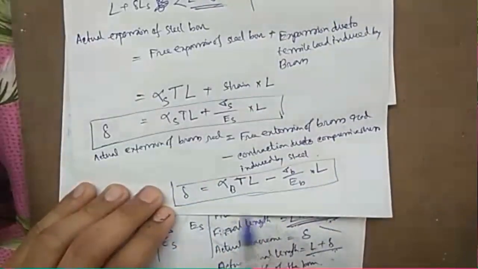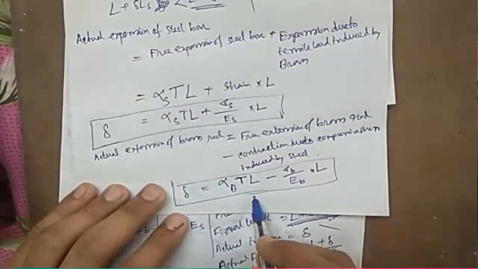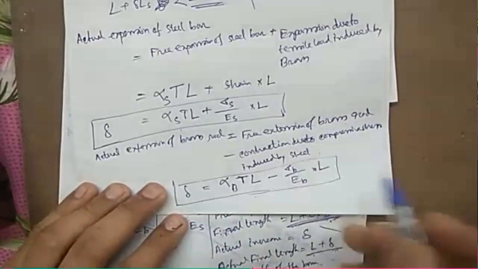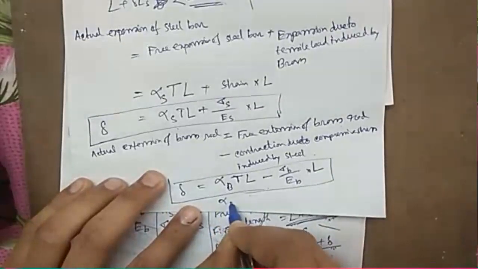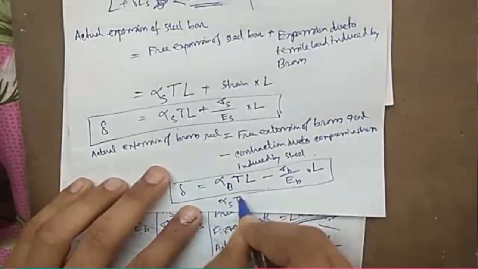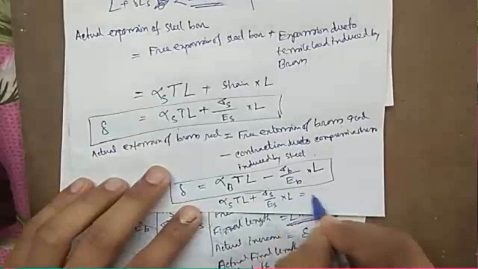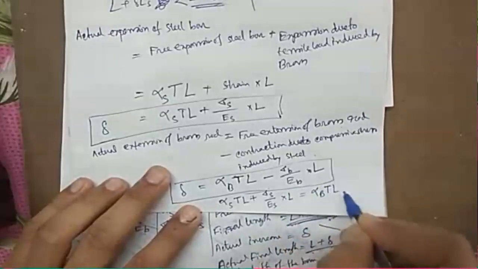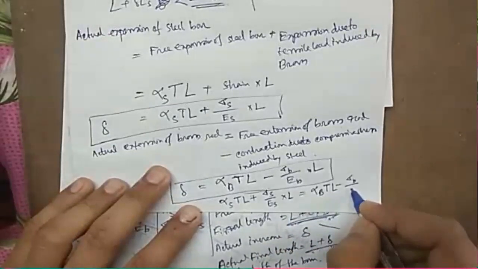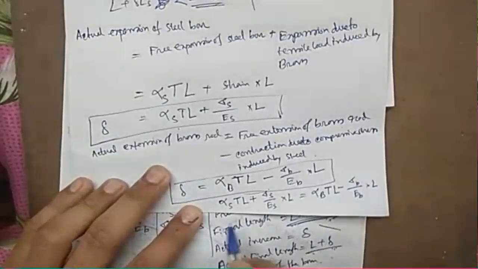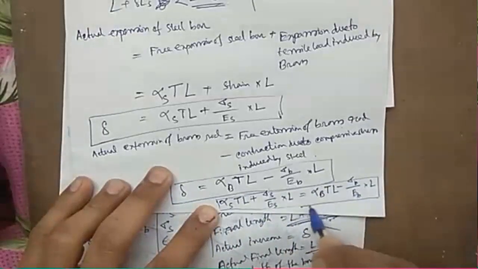So now we can equate this equation and this equation. That will be our second condition. Sigma_S times T times L plus sigma_S by E_S into L will be equal to sigma_B into T into L minus sigma_B by E_B into L. Equating these two quantities, we get our second condition.